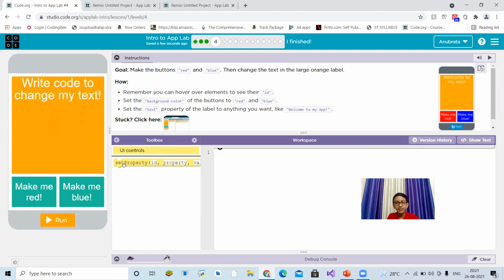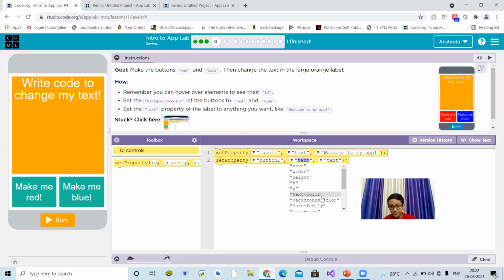You can see here the text, write code to change my text. Okay, firstly we will change the text of this orange label. Here it is telling welcome to my app. Yeah, let's do the same because it's telling us to do so. Welcome to my app. Okay, so friends, now we have to change the property of background color of this button one.